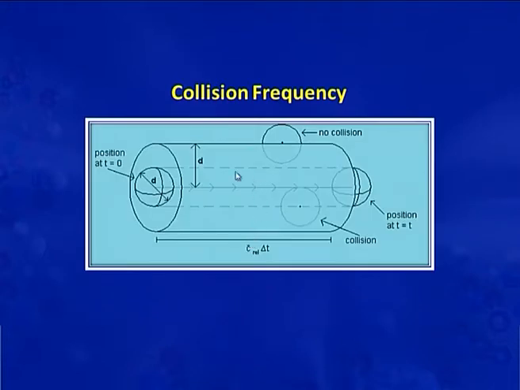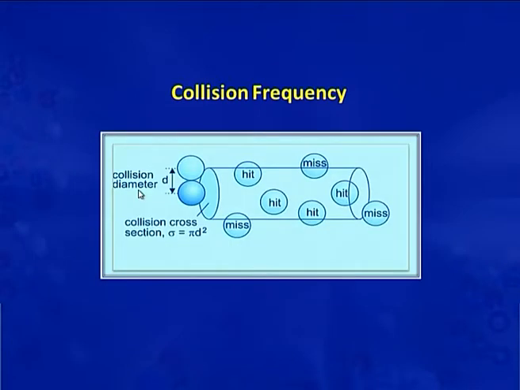Now, in a time delta t, the molecule moves a distance C_rel into delta t and sweeps out a cylindrical path of cross section area pi d square. So, the number of stationary molecules with centers inside the cylindrical tube is given by the volume of the tube multiplied by the number of molecules per unit volume in the sample.